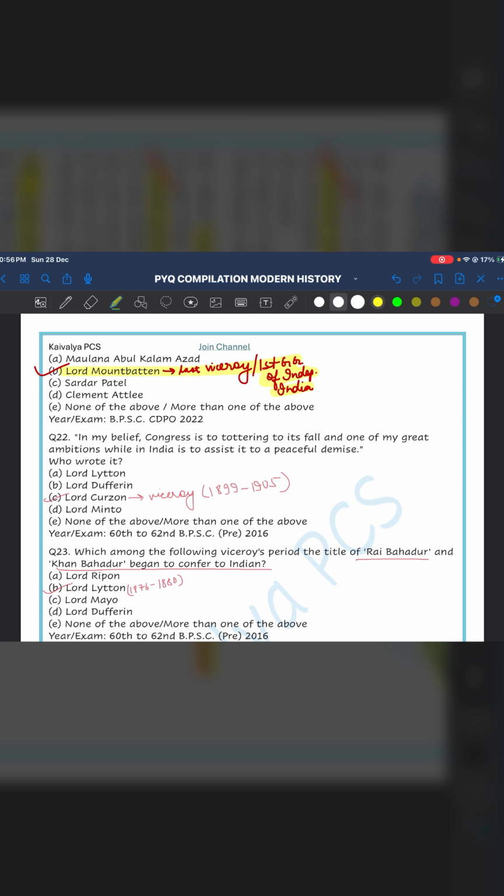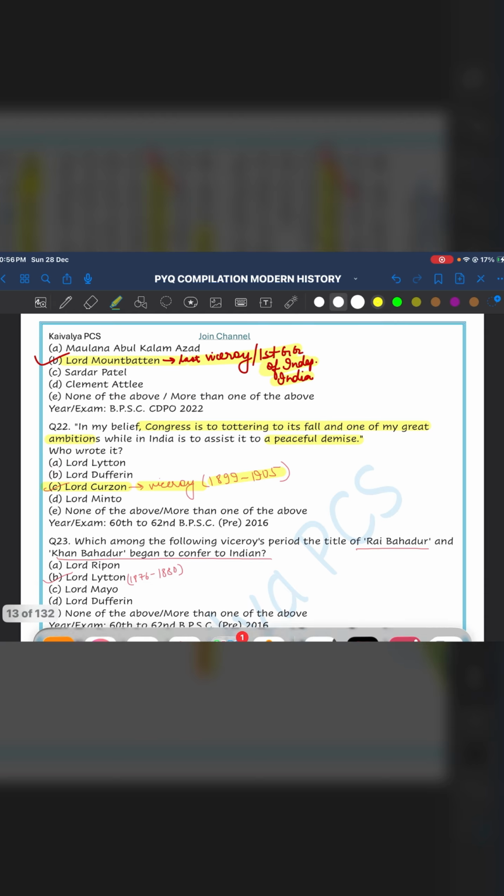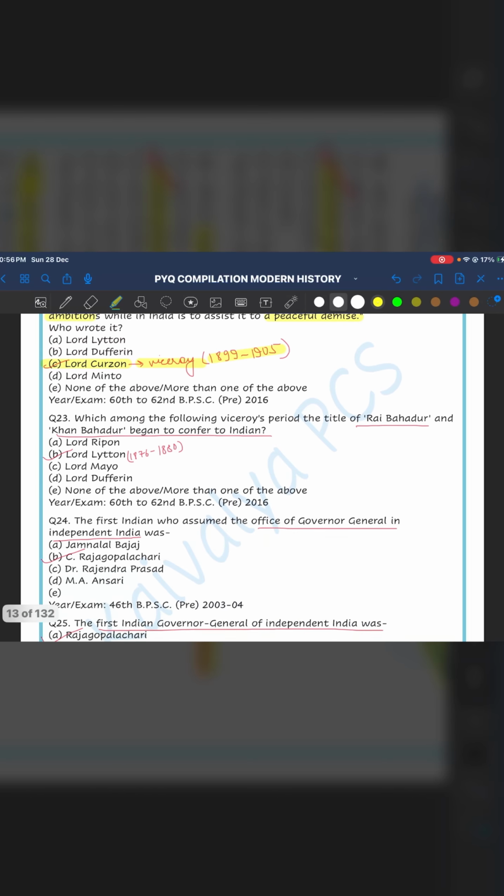Question number 22. In my belief, Congress is tottering to its fall, and one of my great ambitions, while in India, is to assist it to a peaceful demise. Who said this? It was said by Lord Curzon. He was the viceroy from 1899 to 1905. Next question. During which viceroy's period did the titles of Rai Bahadur and Khan Bahadur begin to be conferred on Indians? It was during the period of Lord Lytton, 1876 to 1880.